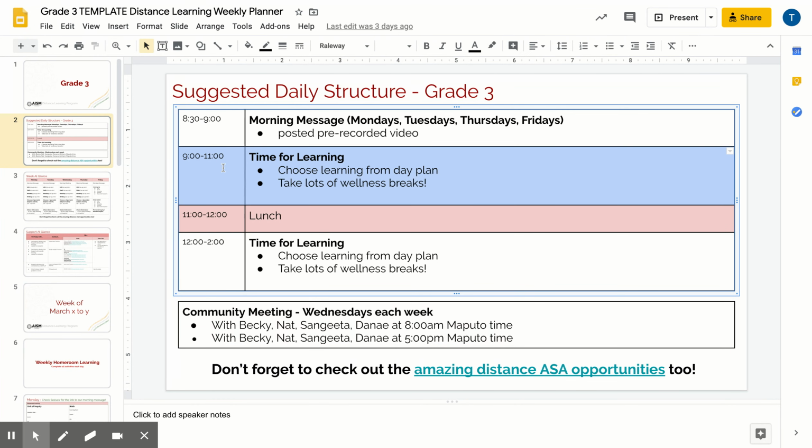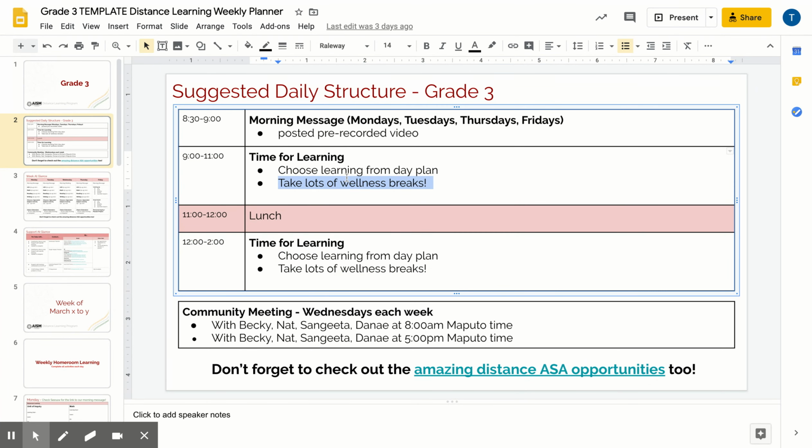9 to 11 is when we recommend time for learning. And this is where learners are going to be able to choose from their learning plans what they complete. And then again, from 12 to 2, another 2-hour block for learning. We really want to emphasize lots of wellness breaks, as much as possible screen-free, active, and moving. At the bottom, we have a shortcut link to some of the amazing distance ASA opportunities that we have, again, just to have that easily accessible for learners and families.